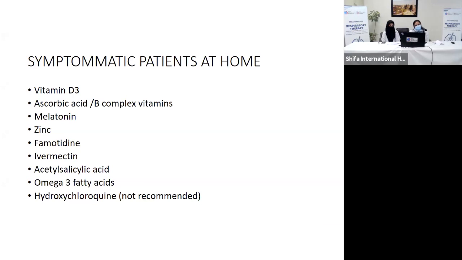Symptomatic patients are given the similar cocktail that I mentioned in the previous slide for prophylaxis. The only addition is acetylsalicylic acid. It acts as an antithrombotic and anti-inflammatory in patients who are already suffering from COVID-19. Unless contraindicated, it can be used. Omega-3 fatty acids have an anti-inflammatory role in COVID-19 and can be used. Hydroxychloroquine is no longer recommended for symptomatic patients.